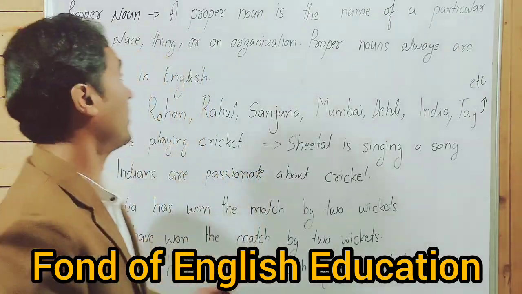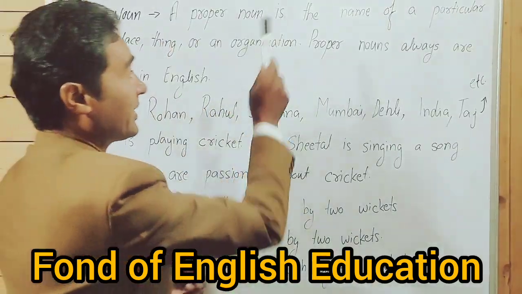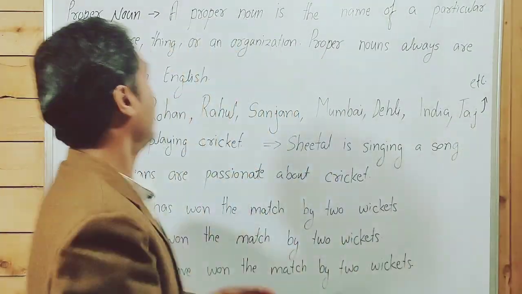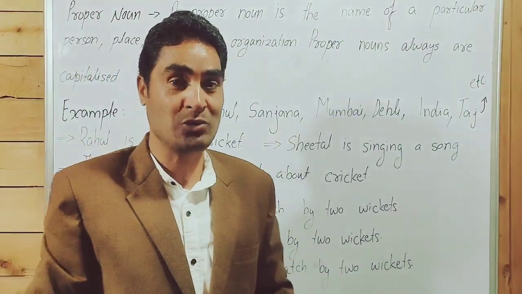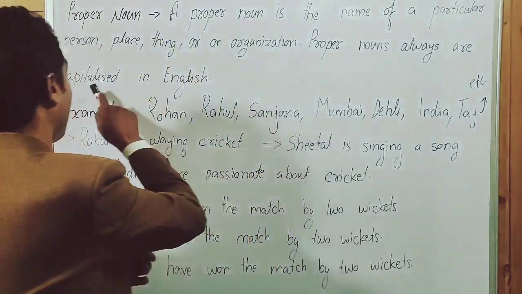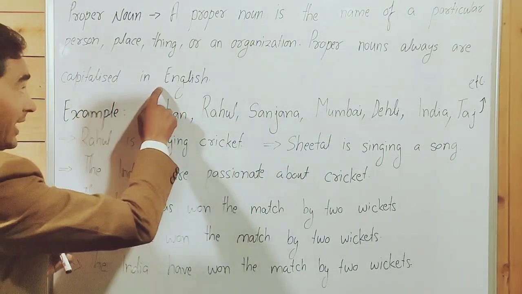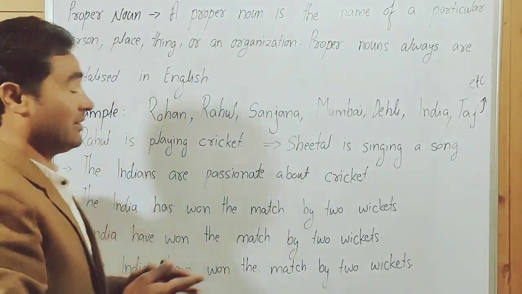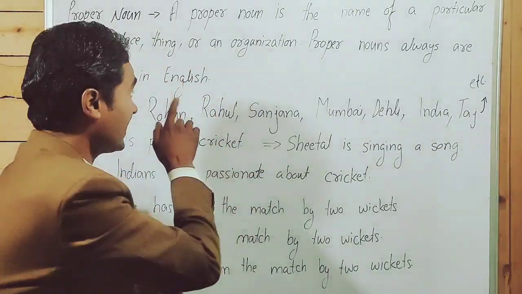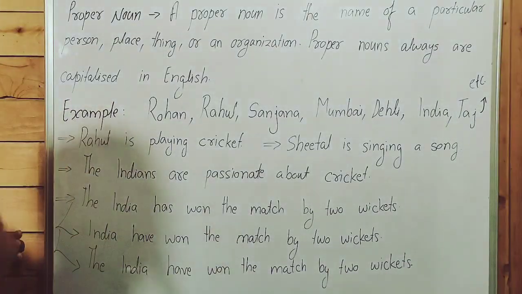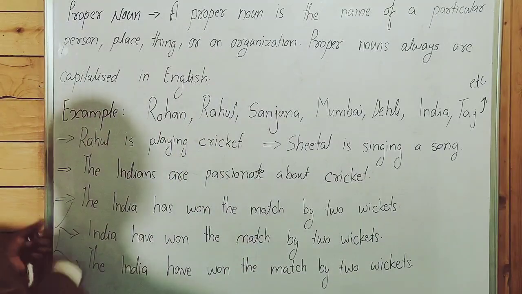A proper noun is the name of a particular person, place, thing, or organization. Proper nouns are always capitalized in English. So English is also a proper noun, that's why it is capitalized over here.